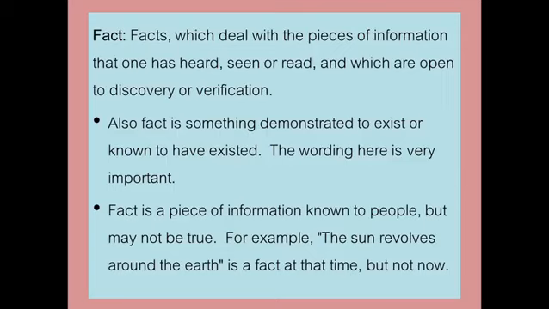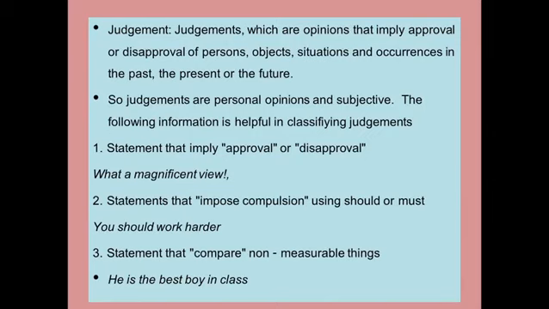The wording here is very important. A fact is a piece of information known to people but may not be true. For example, the sun revolves around the earth was a fact at that time but not now. Judgment. Judgments are opinions that imply approval or disapproval of persons, objects, situations and occurrences in the past, the present or the future. So judgments are personal opinions and subjective.